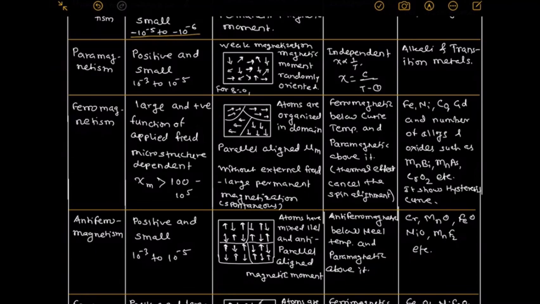Antiferromagnetic material remains so only below the Néel temperature, but above that temperature it converts into paramagnetic. Examples: chromium, manganese oxide, iron oxide, nickel oxide, MnF2, etc.